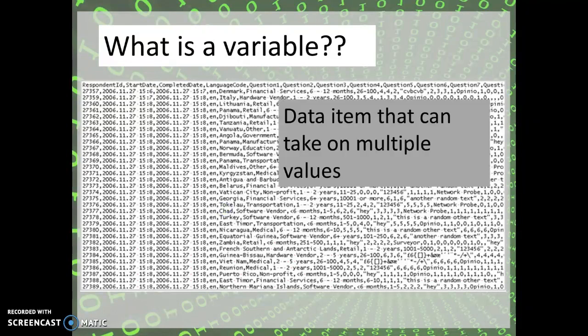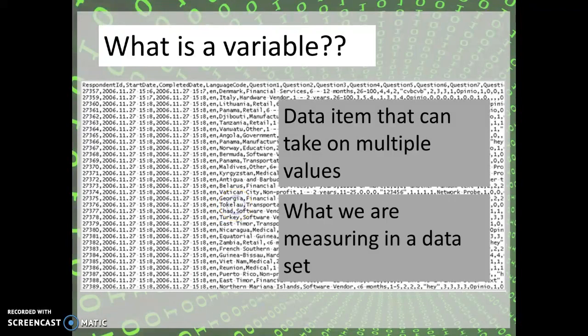We're talking about data that can take on different values. Or another way you can think of it is, what is the data measuring? What are we measuring? So if you look at this made-up data set I have on the screen, you can see a couple of measurements. The year, this number, a country name. That's the data we're talking about. Those are the variables we're talking about.